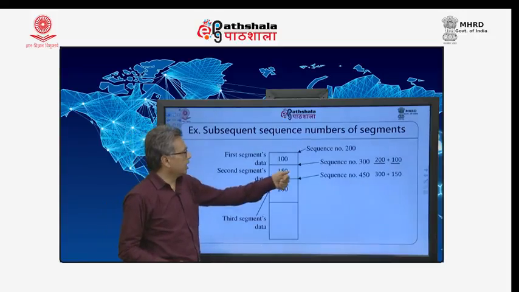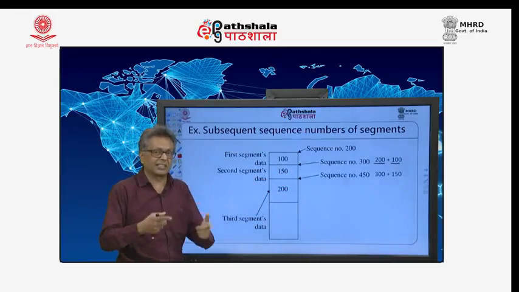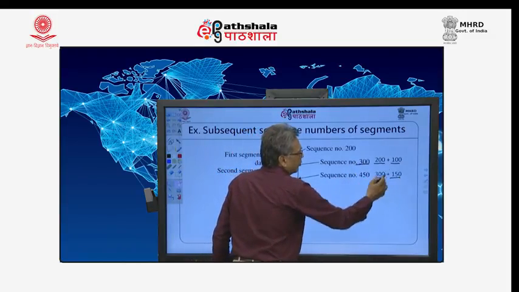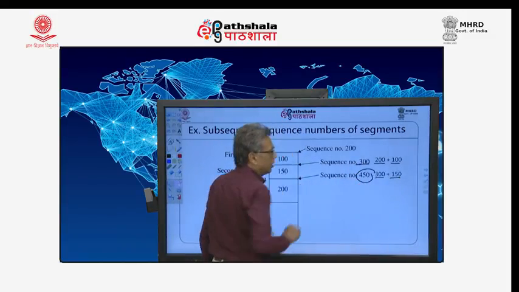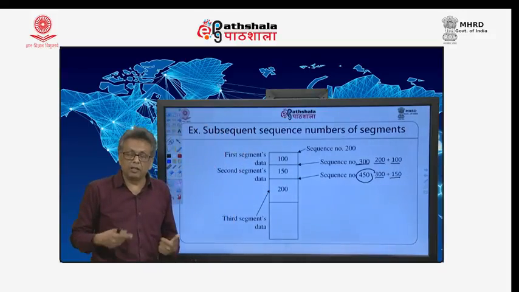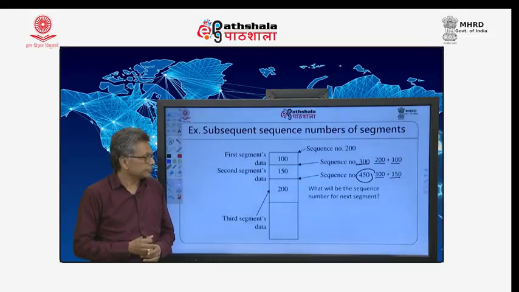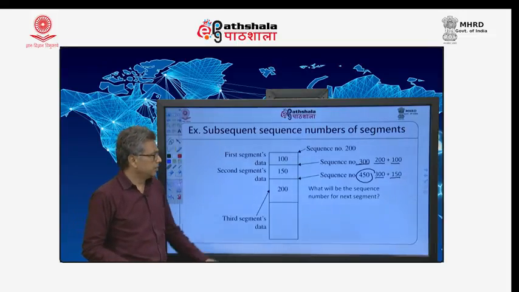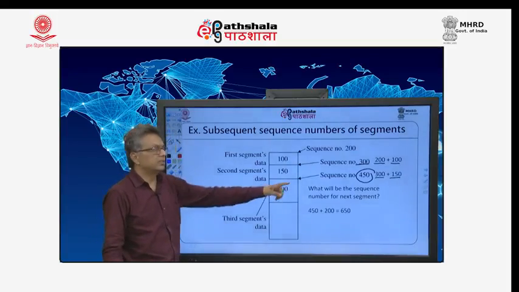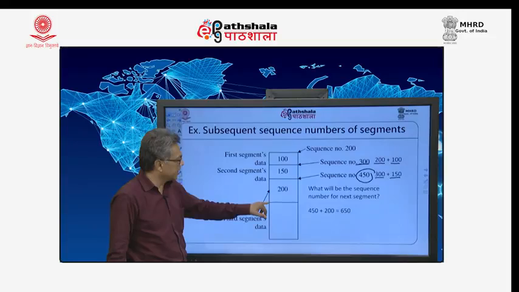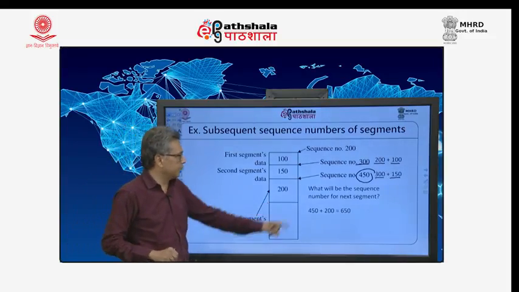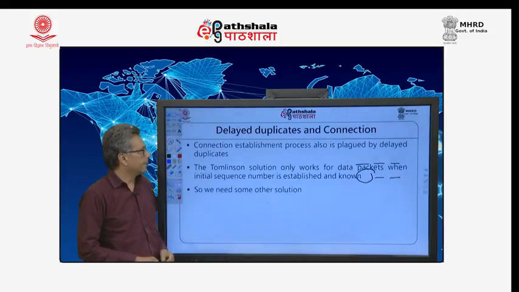Again I send 150 bytes in the next segment, older sequence number was 300, additional 150, so the sequence number is 450. Now I am sending 200 more bytes. What will be the sequence number for the next segment? 450 plus 200, 650. So, if the sender is sending any segment at this point, the sequence number of that segment will be 650.